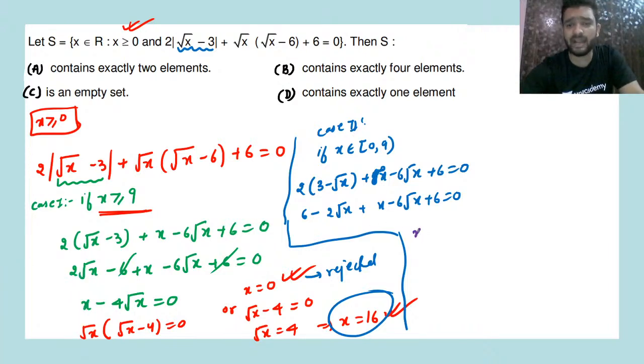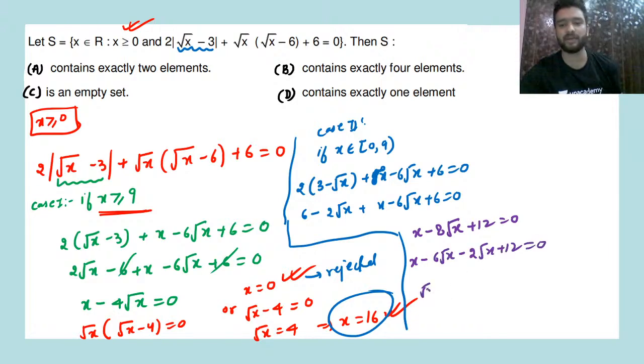So from here we can write x minus 8 under root of x plus 12 equal to 0. Yes or no? So if we factorize this, guys, how can we factorize this? x minus 6 under root of x minus 2 under root of x plus 12 equal to 0. Take root x common: root x into (root x minus 6), and from here take minus 2 common, (root x minus 6) equal to 0.